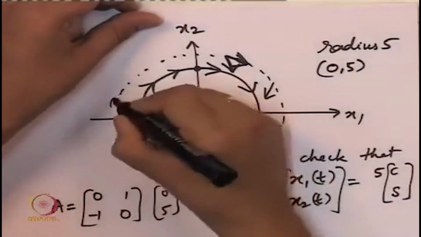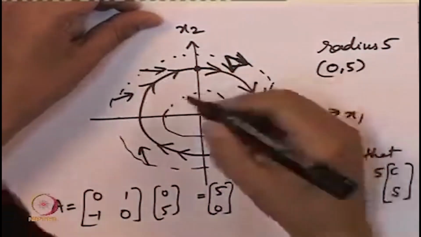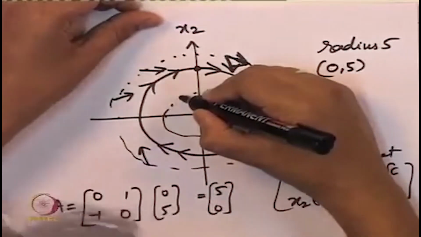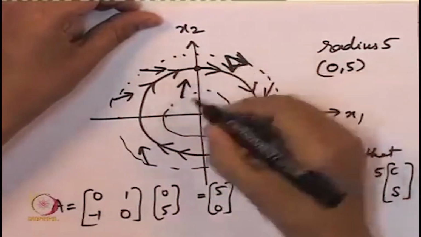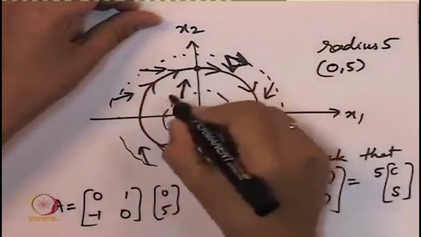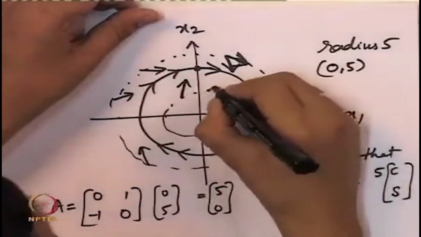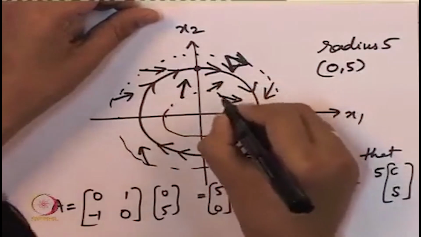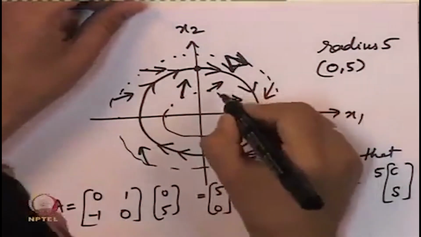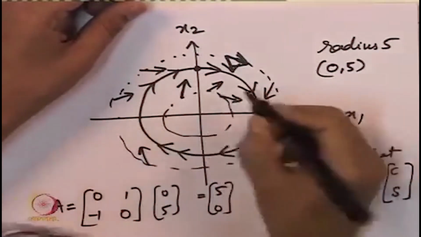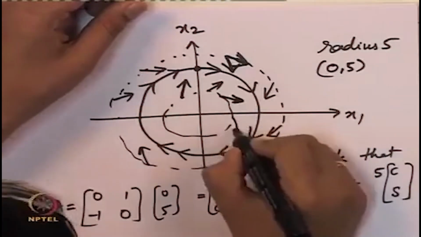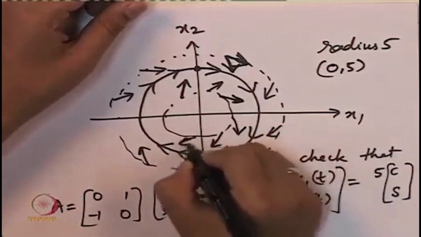So we have these arrows coming inwards, and for circles of radius less than 5, there is some rotation caused because of the off diagonal terms, but the diagonal entries themselves are positive, which is causing this radius to grow as a function of time.